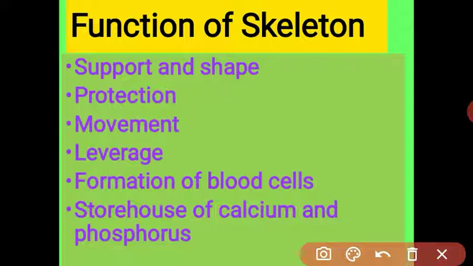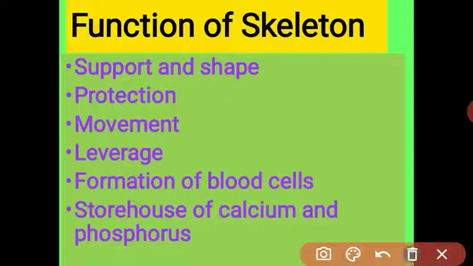Bone marrow: the main function of bone marrow is the production of blood cells, red blood cells and white blood cells. And the skeleton is the storehouse of calcium and phosphorus. Got it, student? Let us start the bone topic. We will study it in the next video.